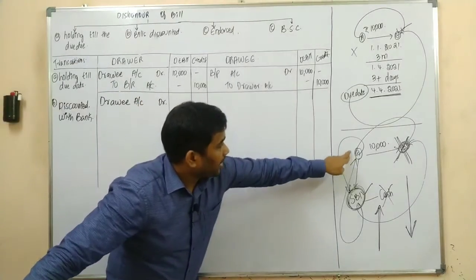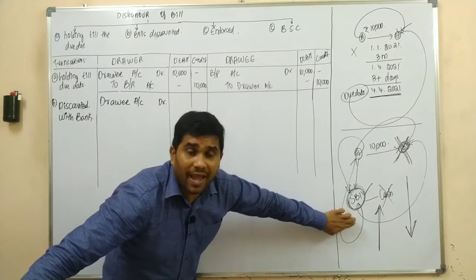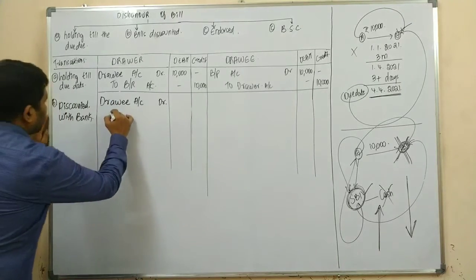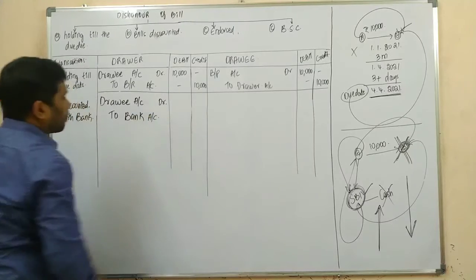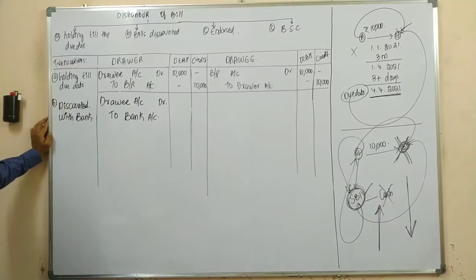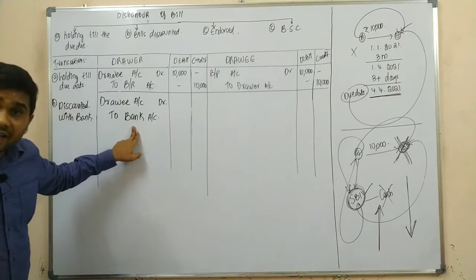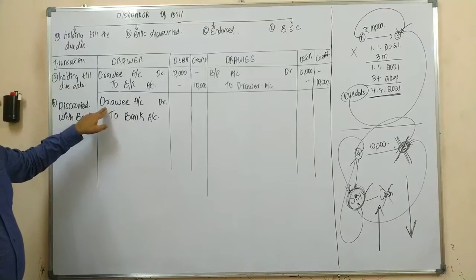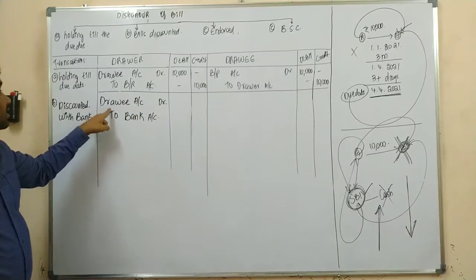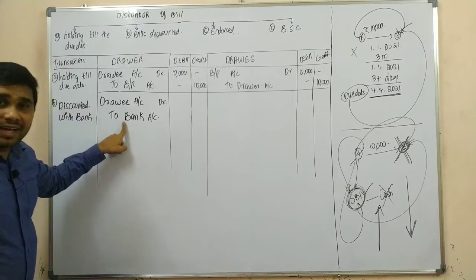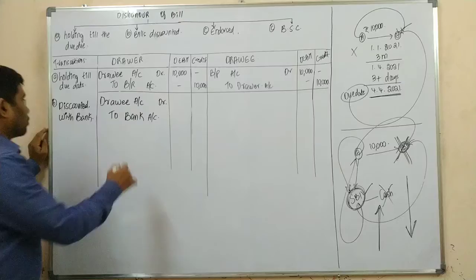And the drawer needs to pay to the banker. Yes or no? The drawer needs to pay to the banker. So, to bank account. What is the journal entry? The journal entry would be drawee account debit to bank account, because from the drawee he needs to receive. So, we are raising an asset. To banker, he needs to pay. It is nothing but a liability. That is nothing but a decrease in your bank balance.